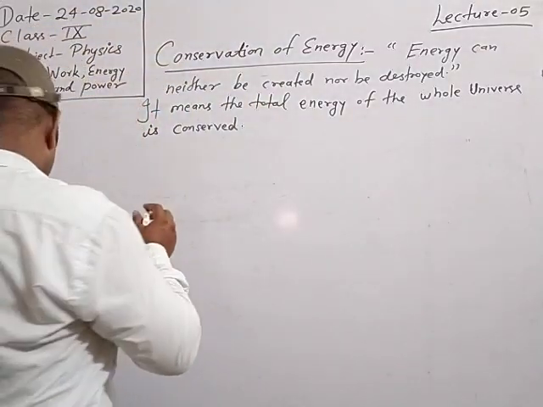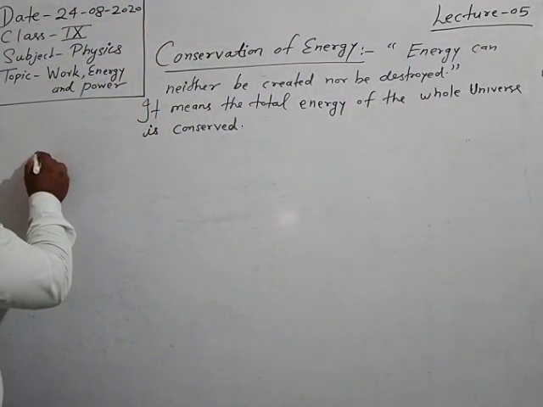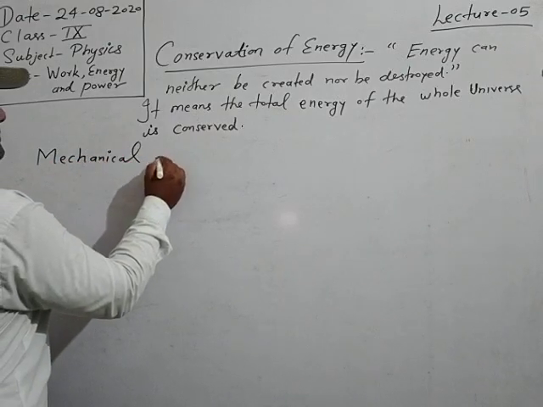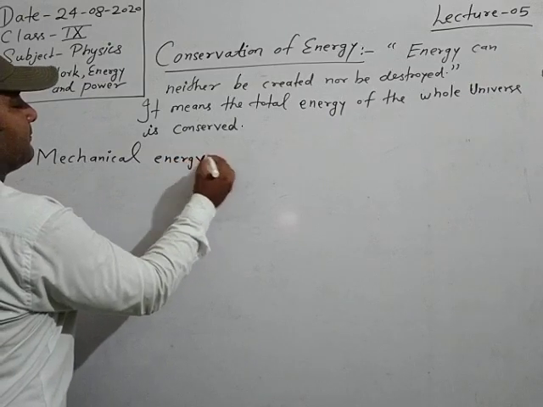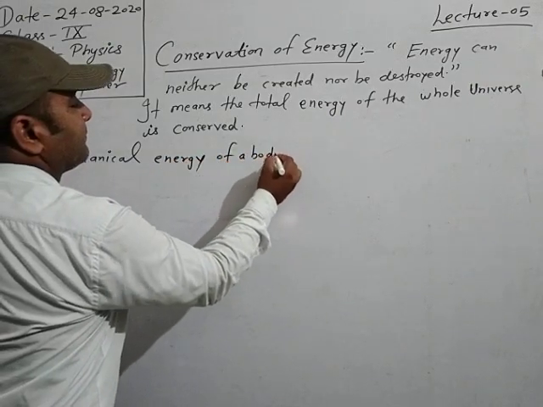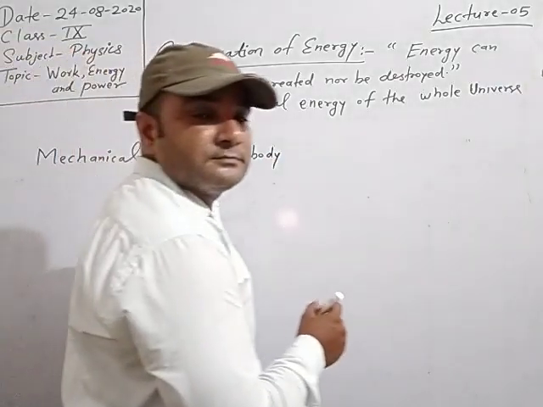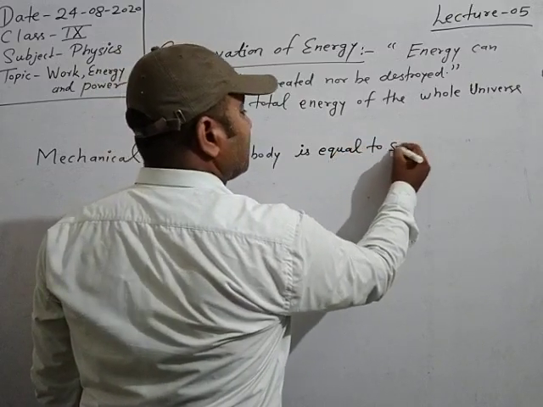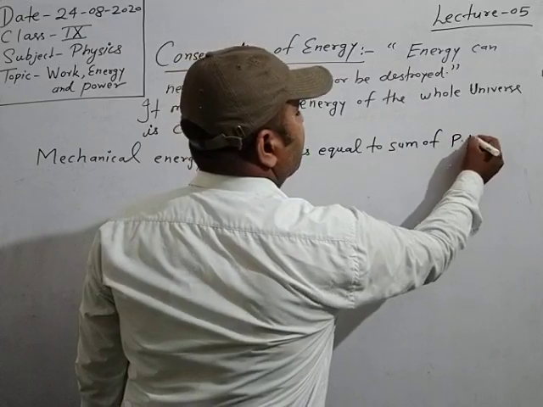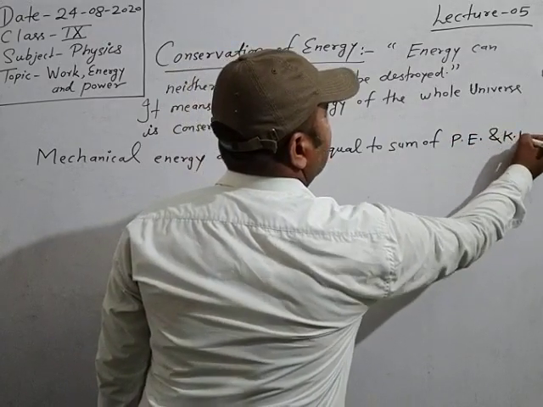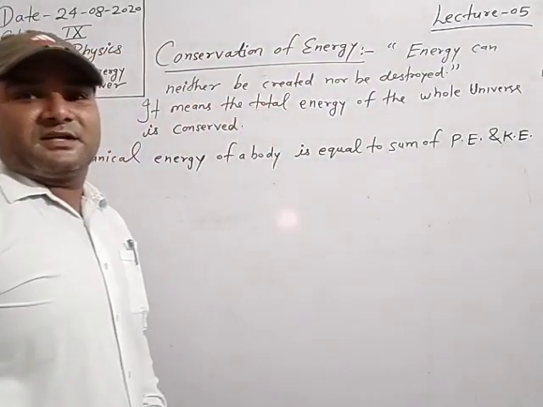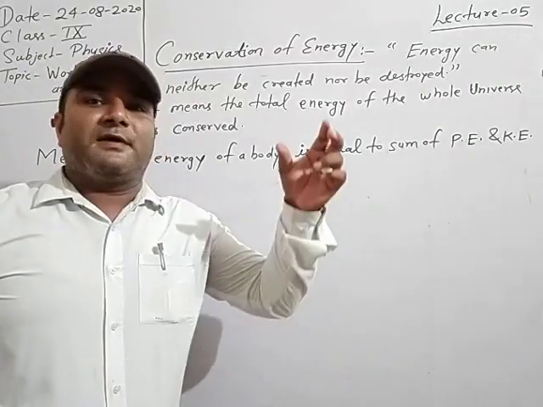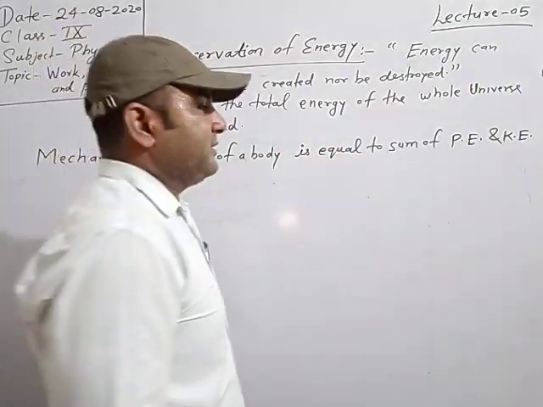You see, mechanical energy of a body is equal to the sum of potential energy and kinetic energy. Very simple concept. The proof of this mechanical energy: whenever a body is falling freely under the effect of gravity,